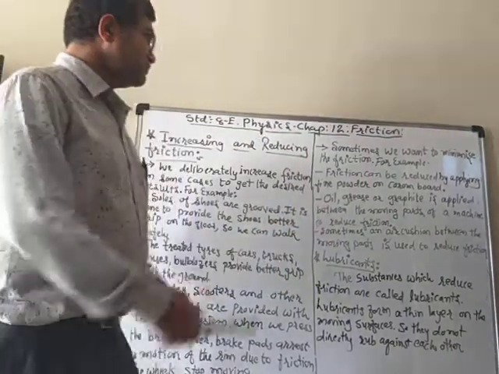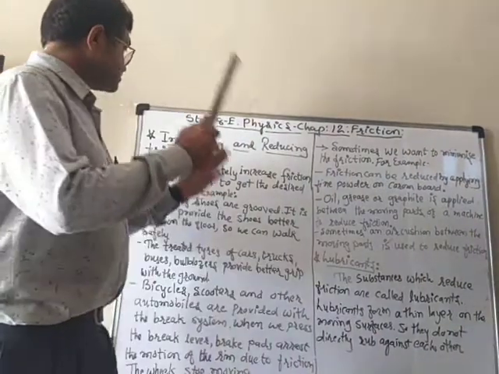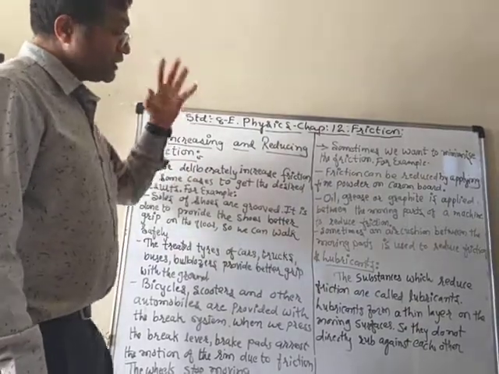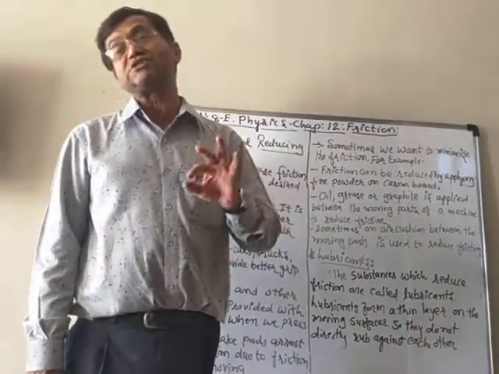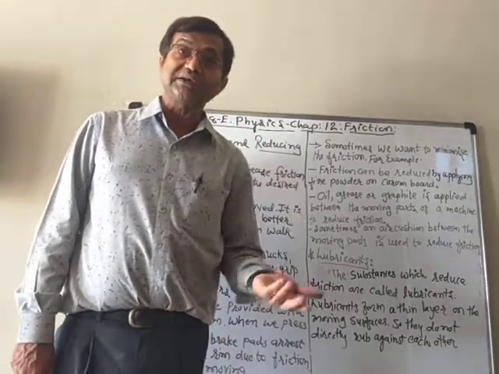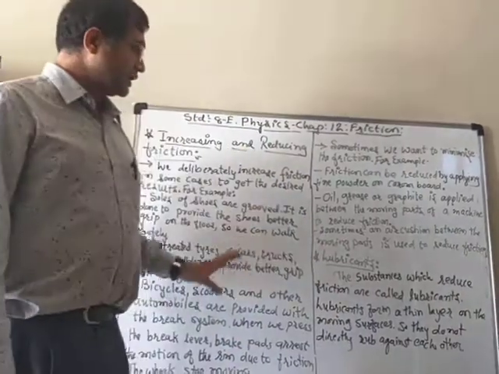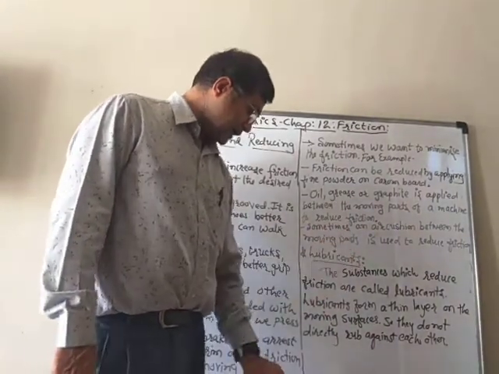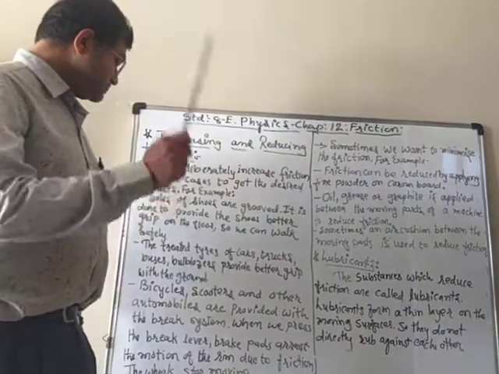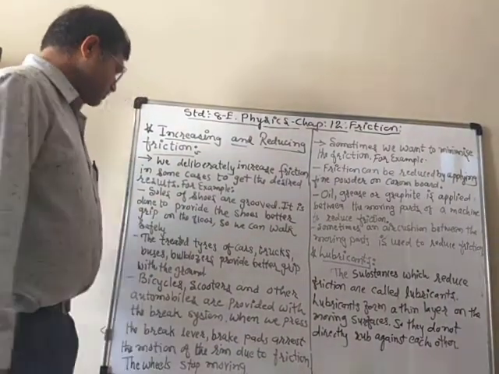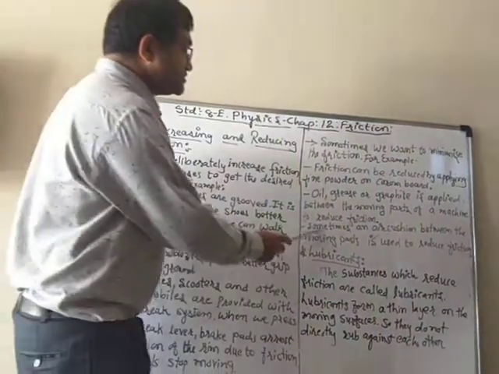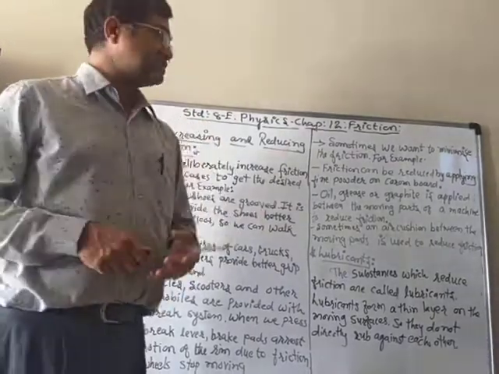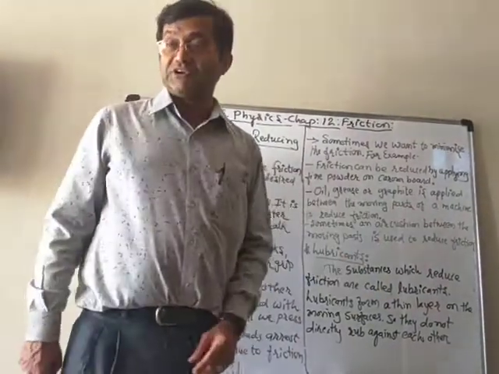So in this video, we learned about increasing friction and reducing friction, in which situation we increase, in which situation we decrease, and how. And then we learned what lubricants are and how they are used. Sometimes a cushion is also used, like an air cushion. Air cushion means a layer of air is applied inside, so that it can reduce the friction also.